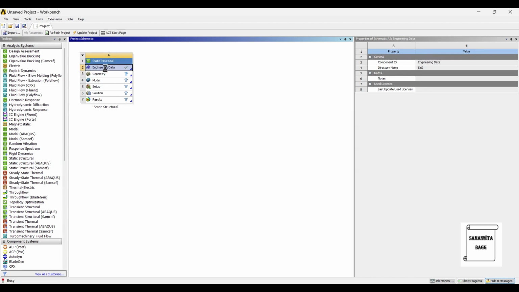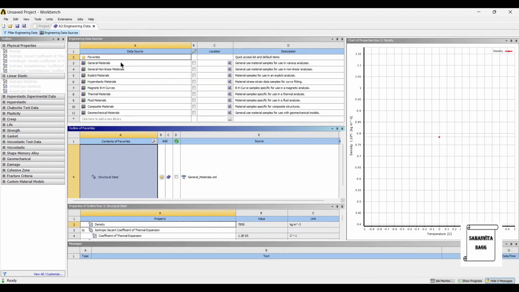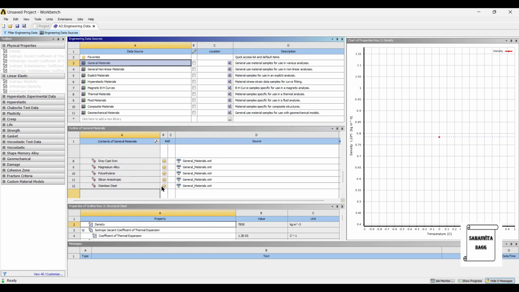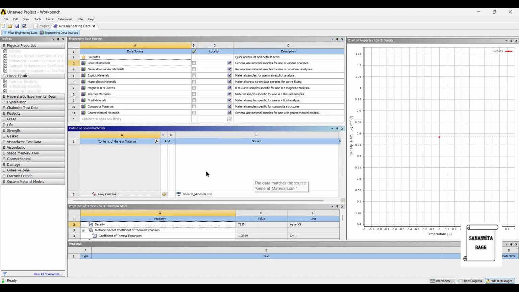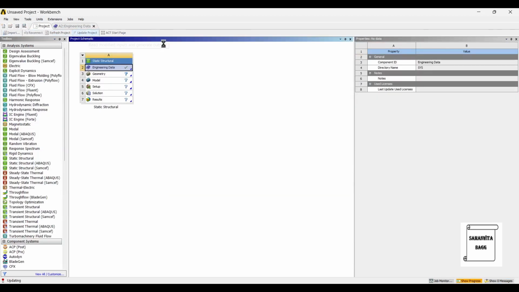We'll first go to engineering data, sources, general materials. I will choose stainless steel as the material for the spanner. Project, update project.